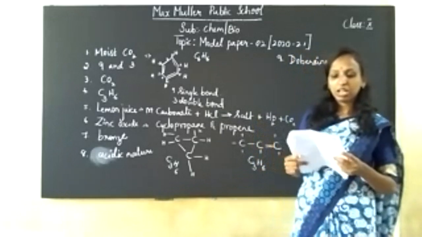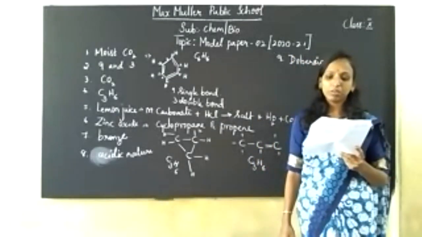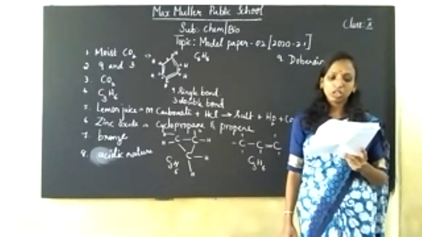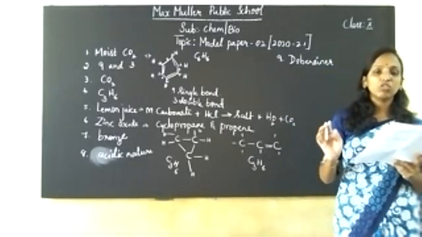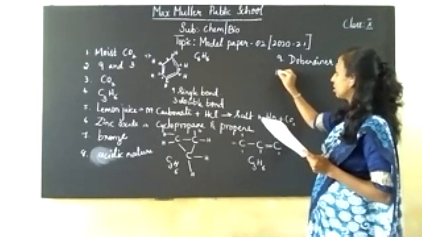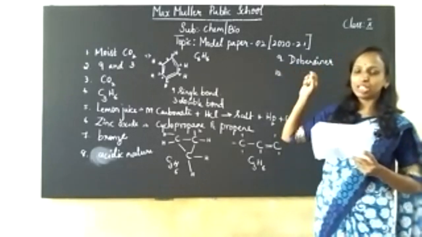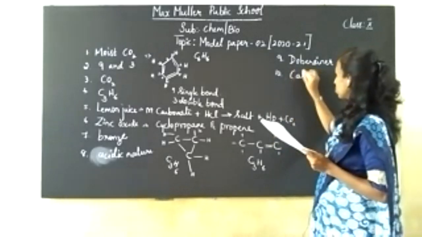Next. Carbon has the ability to form bonds with other carbon atoms, giving rise to large molecules. This unique property, the ability to form bonds with other carbon atoms, is called catenation. We have two properties for carbon compounds, catenation and tetravalency. So here the first one is catenation.